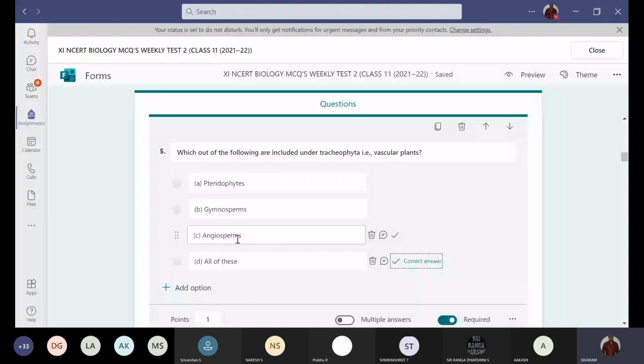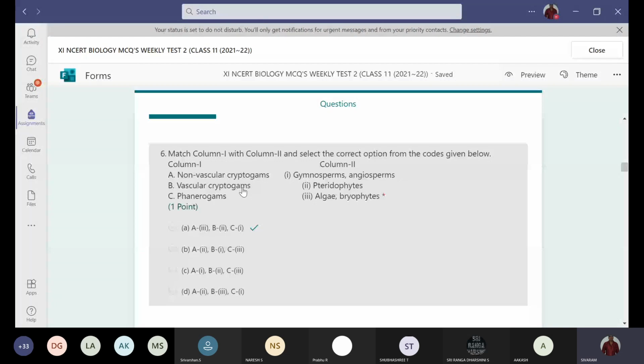Non-vascular cryptogams, that is algae and bryophytes. And vascular cryptogams, that is pteridophytes. And phanerogams means seed producing plants, that is gymnosperms and angiosperms. So that is option A.